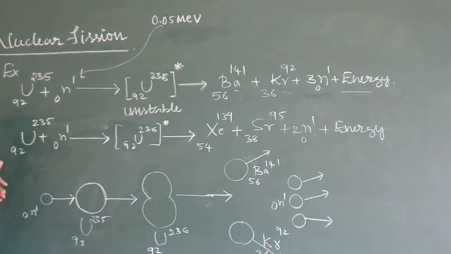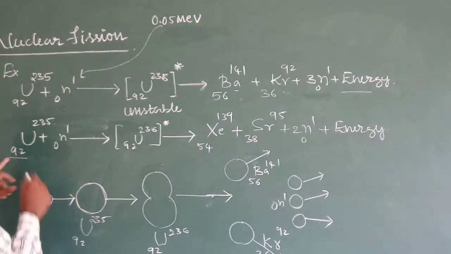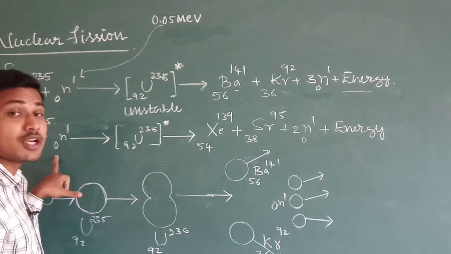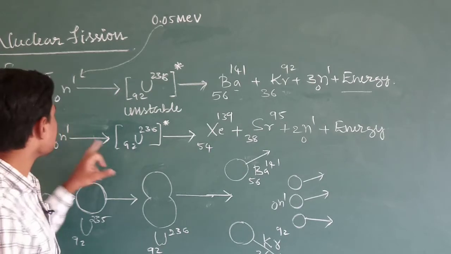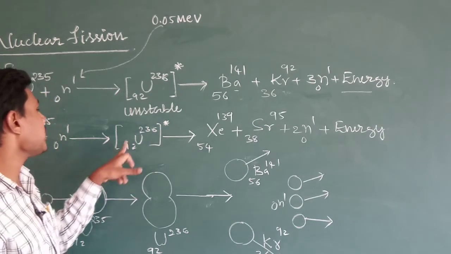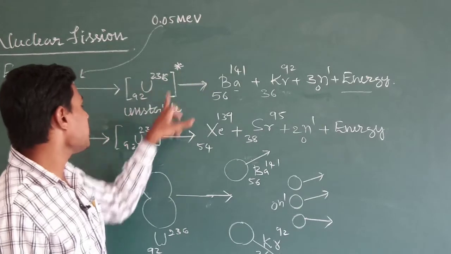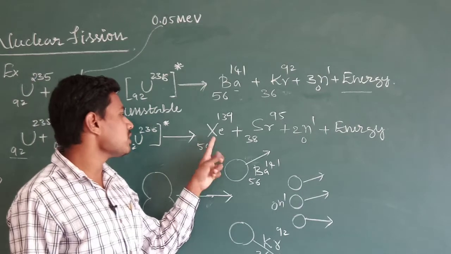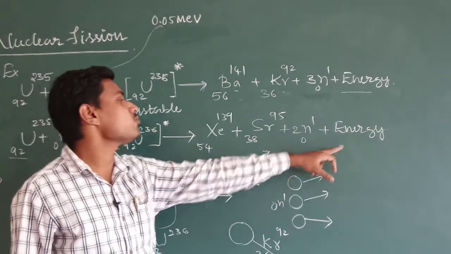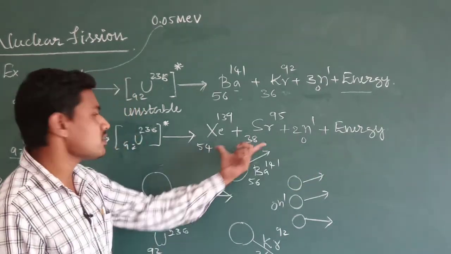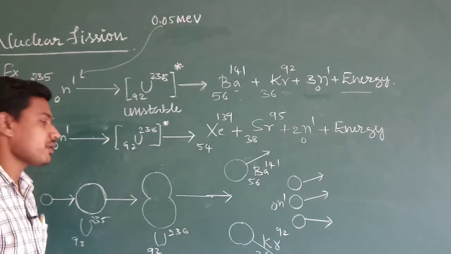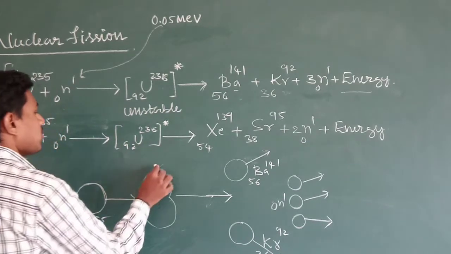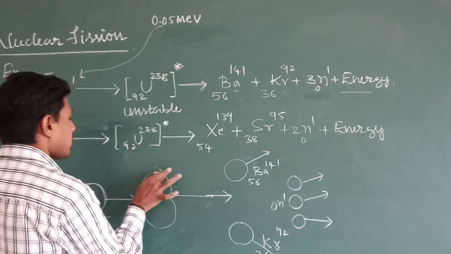Another example for nuclear fission is when uranium 92-235 is bombarded with a cold neutron, that is a thermal neutron, a slow neutron. This will produce an unstable element, uranium 92-236. So instability is indicated with this mark. When it undergoes fission, other products are also formed, that is xenon and strontium, with liberation of two neutrons and energy. So this is another example of a fission chain reaction here.